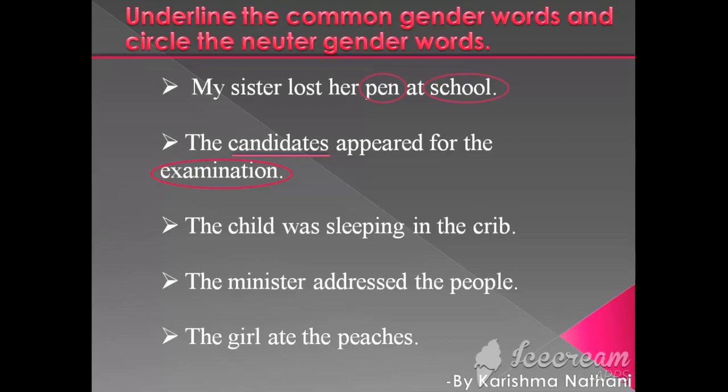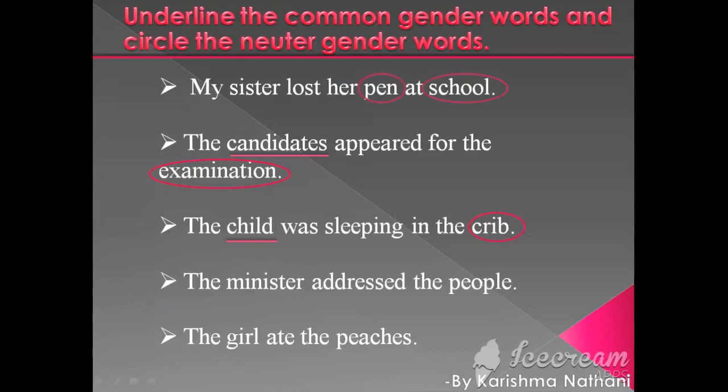The next one is: the child was sleeping in the crib. Here, child is common gender because it can be both. Child can be male or female. And the crib is neuter gender because it is a non-living thing. Now, next one is: the minister addressed the people.